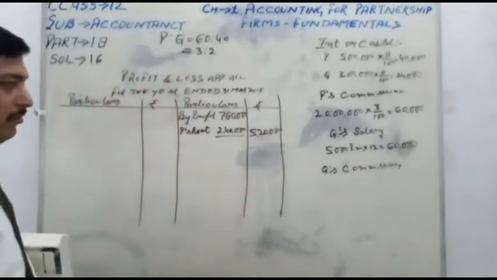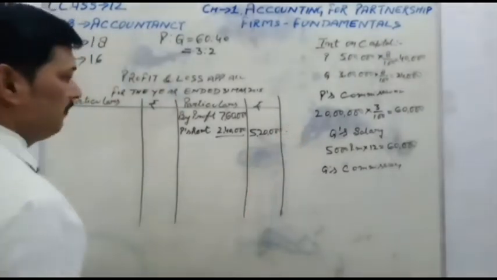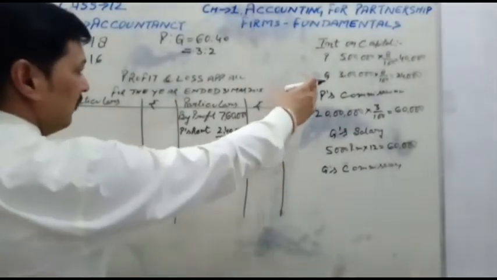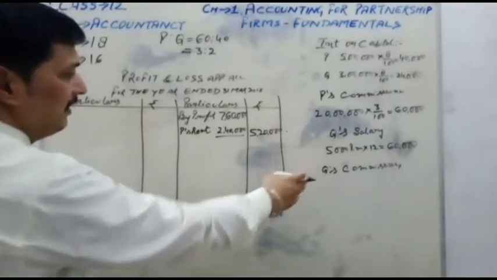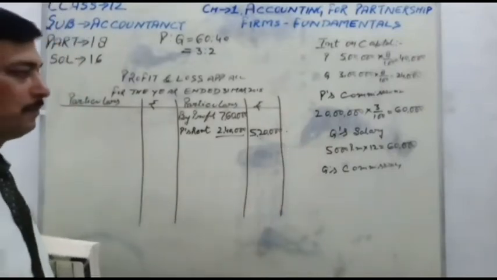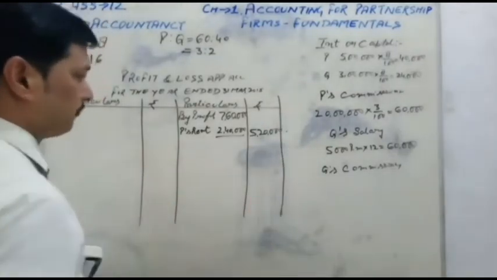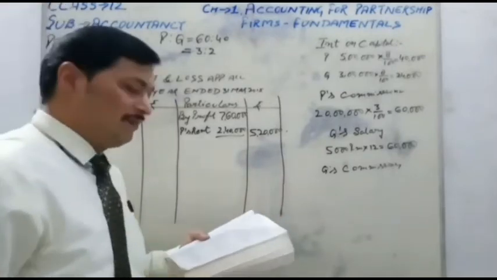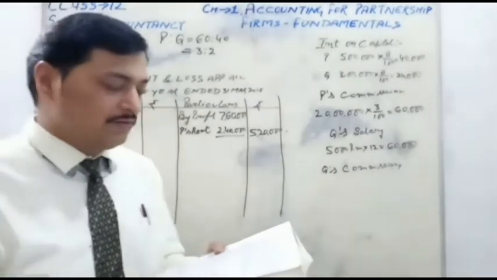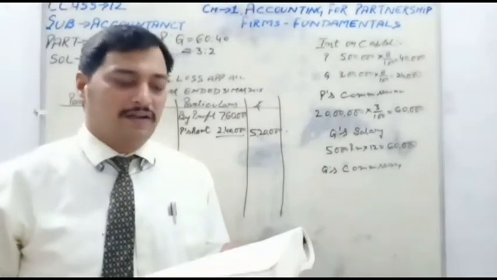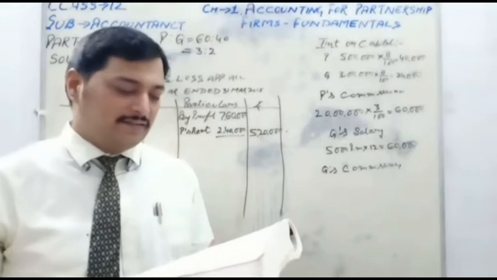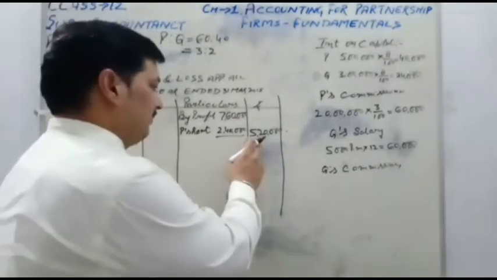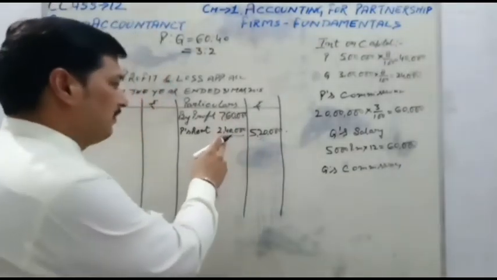The remainder is 5,20,000. Now, from this profit, we will allow interest on capital to the partners, commission and salary, and Q's commission. So, first, for the calculation of Q's commission, Q will get commission of 5% on profit after deducting interest and salary. So the profit is 5,20,000 because first we deduct the rent.